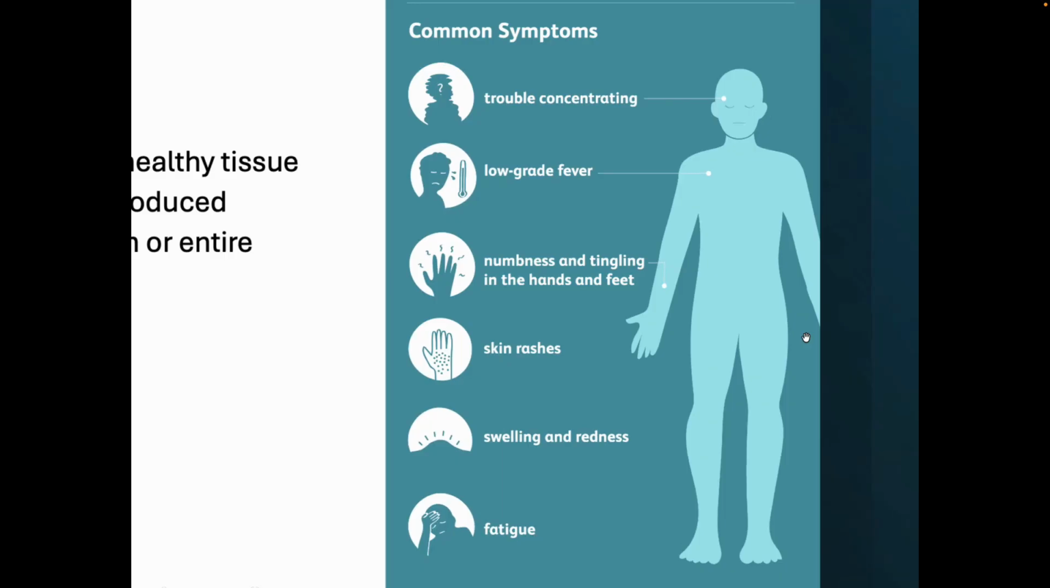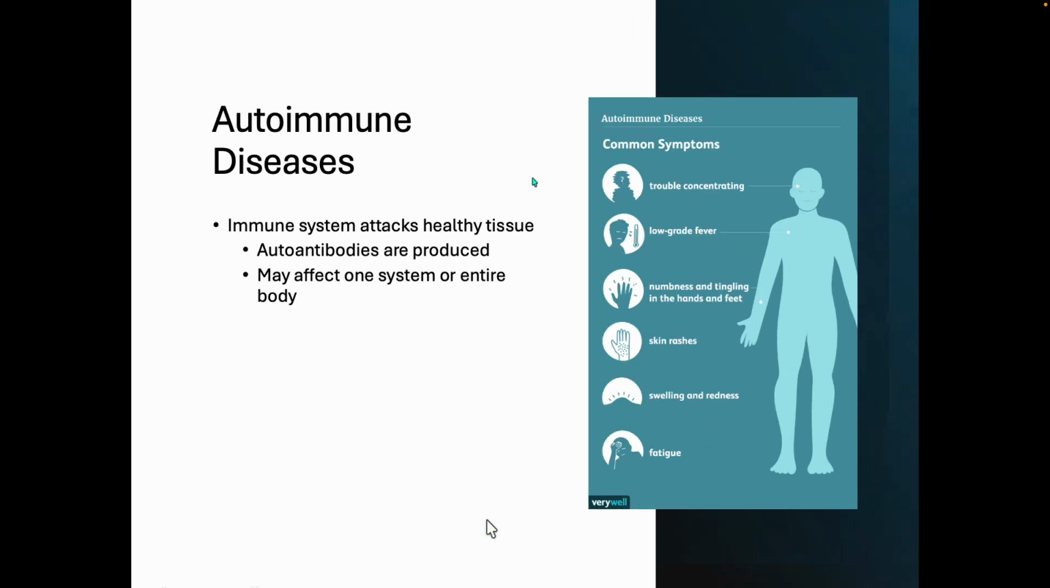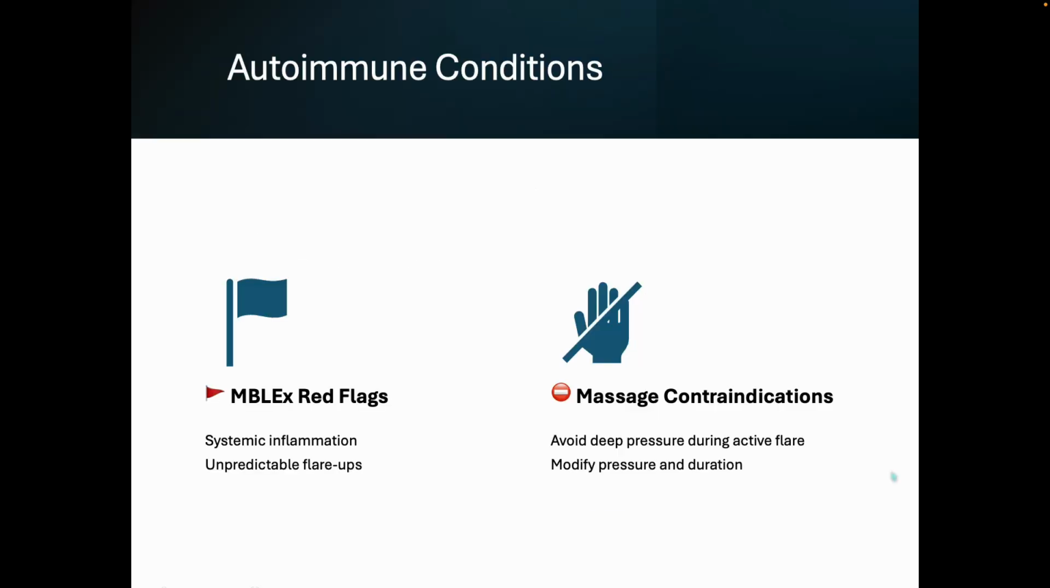So here are some common symptoms with somebody with an autoimmune disease, which also are kind of tricky to diagnose. So trouble concentrating could be one. They might have a low-grade fever, numbness and tingling in the hands and feet, random skin rashes, swelling and redness in certain areas, fatigue. Those are some symptoms that an autoimmune disease can present.